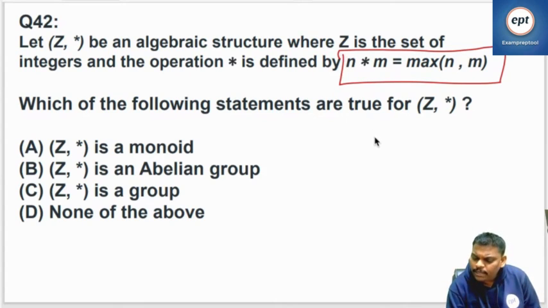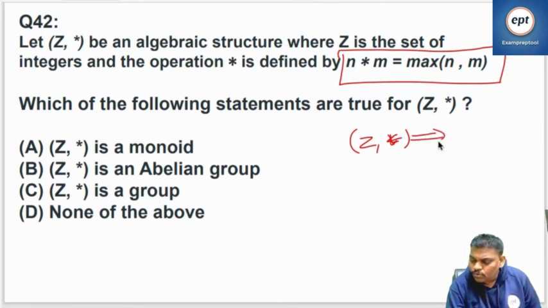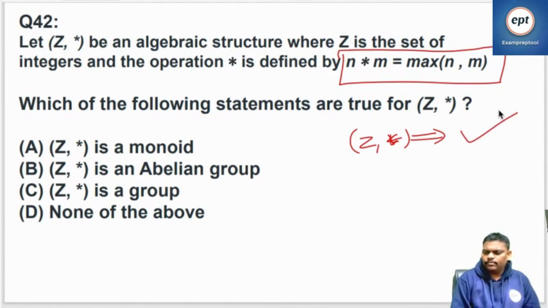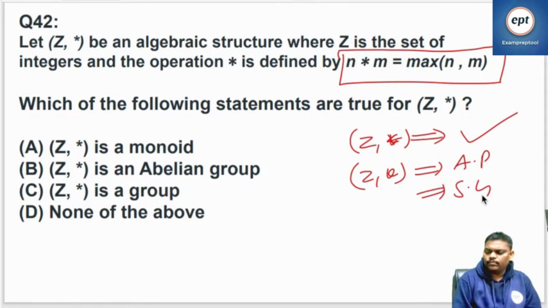So remember, if (Z, *) satisfies the closure property, then it is called an algebraic structure. Next, if (Z, *) satisfies the associative property, then it is called a semigroup.